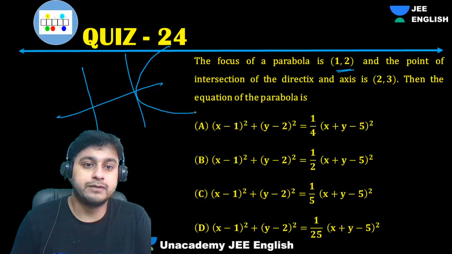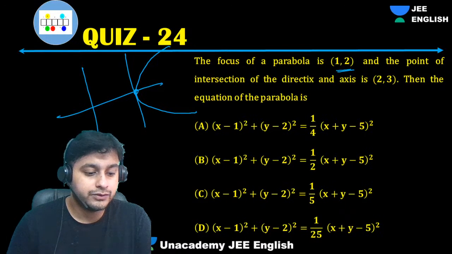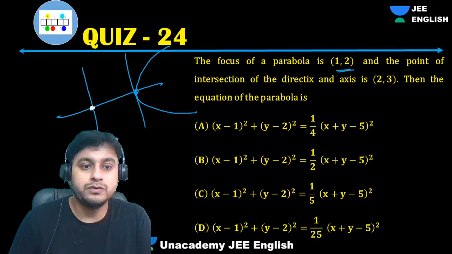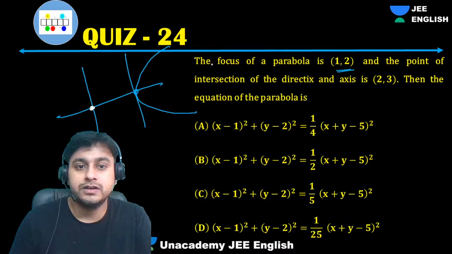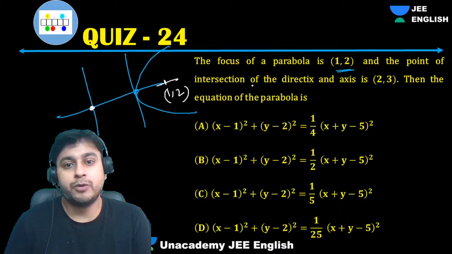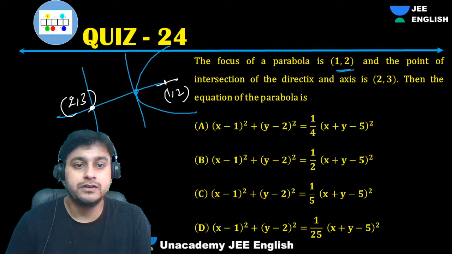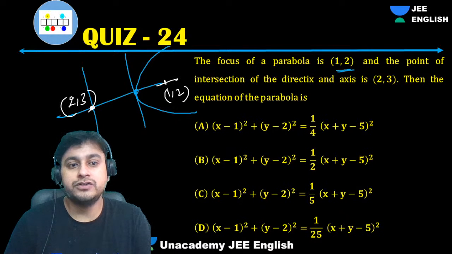Focus of the parabola is (1, 2), right? And the point of intersection of directrix and axis is (2, 3). Okay, the equation of parabola.